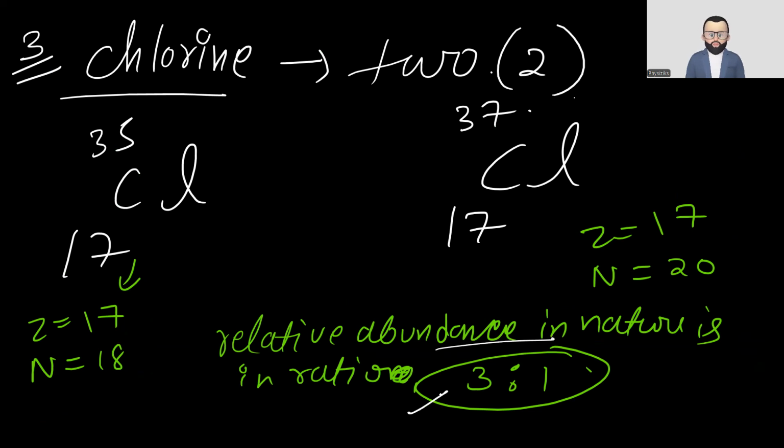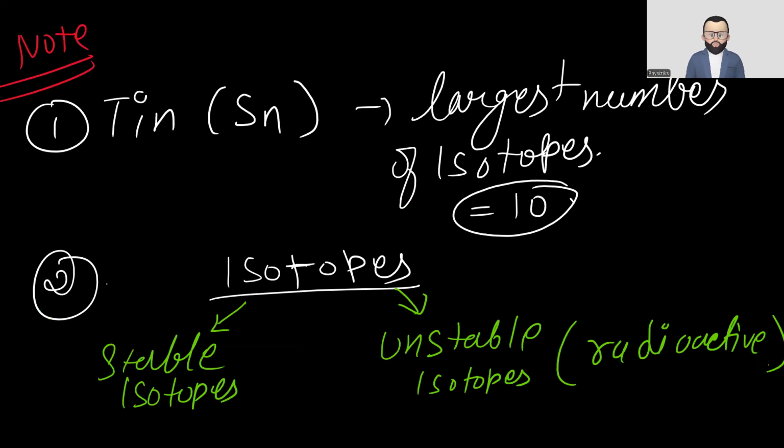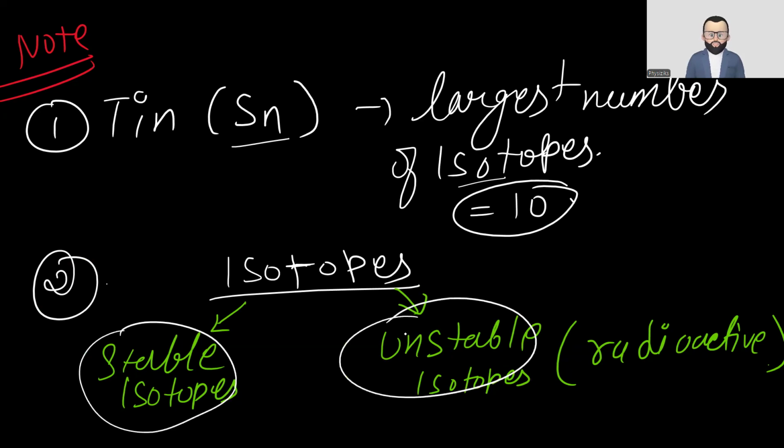You can go through each and every topic again. I'm just giving you the overview, which needs to be defined. Then there is Sn, strontium, which has the largest number of isotopes, 10. We have stable and unstable isotopes.